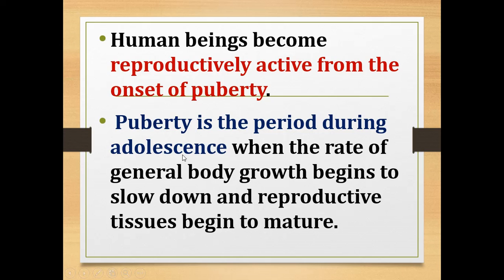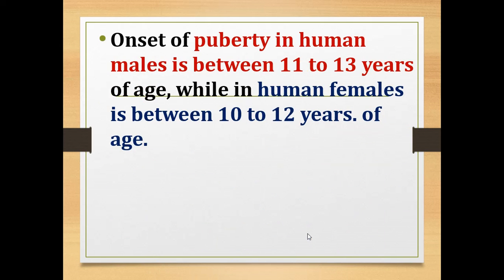That period is called puberty. Understood, children? Now, what are the changes which will occur during puberty?